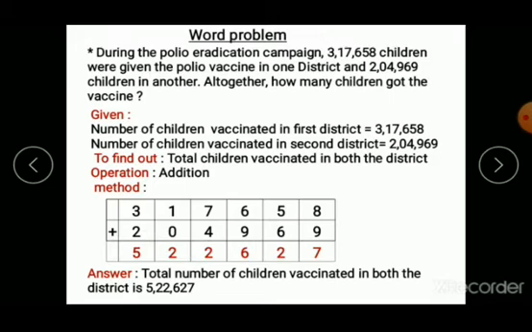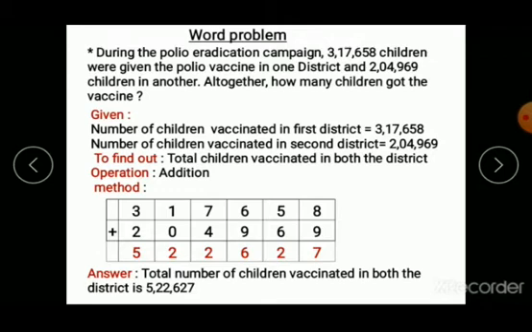So children, are you ready with your book, copy and compass? In our last video, we have seen how to add 6 and 7 digit numbers with carry and without carry as well. Today, we are going to see word problems based on these 6 and 7 digit addition.